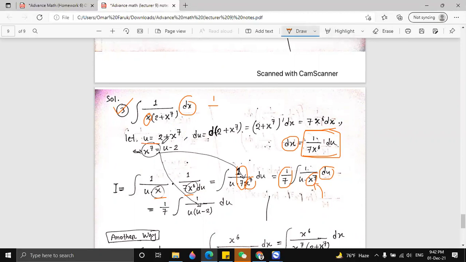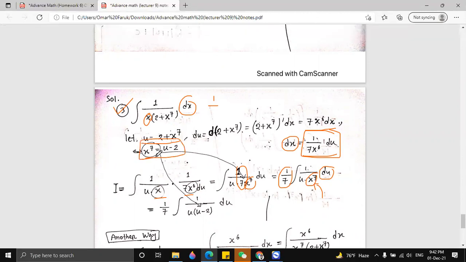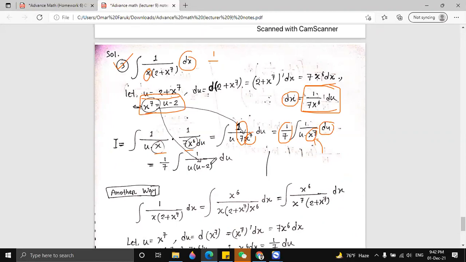We let u equal 2 + x⁷, so x⁷ will be u minus 2. So we write down here u minus 2. Up to here, I think it's clear.